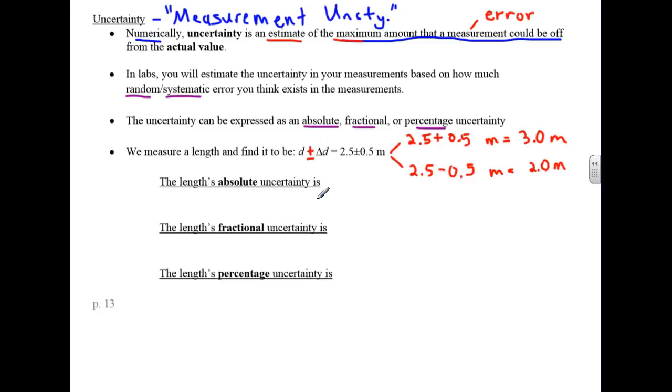Now, absolute uncertainty, and by the way, this is the symbol for absolute uncertainty. The absolute uncertainty is delta D, and it's plus or minus 0.5 meters. You notice it has units, and usually it has one sig fig, but sometimes it will have 2 sig figs. In a few rare circumstances will we give it 2, but most of the time 1 sig fig.